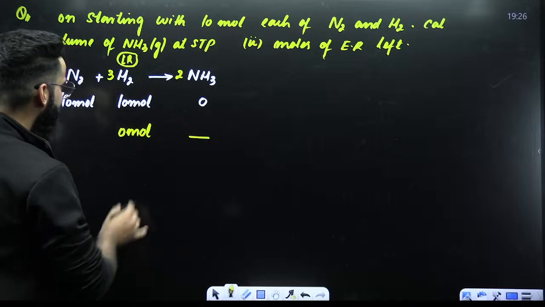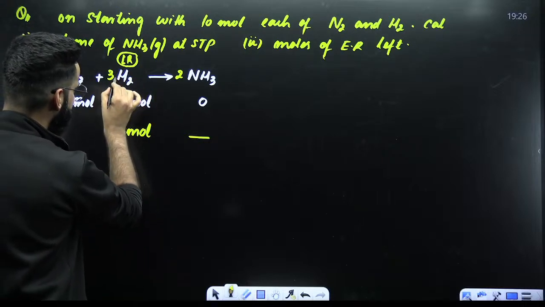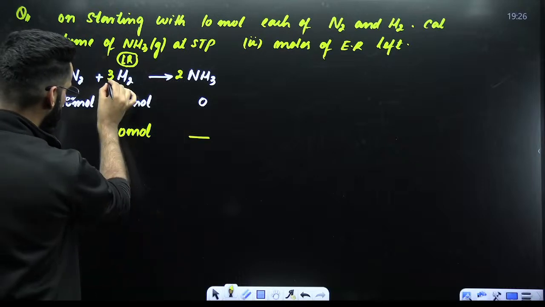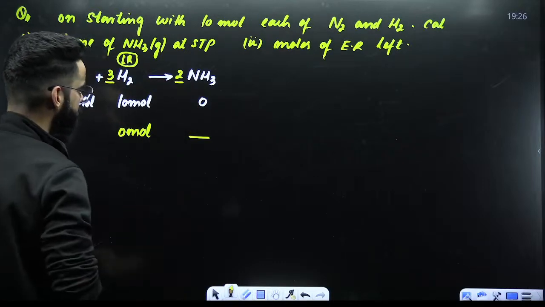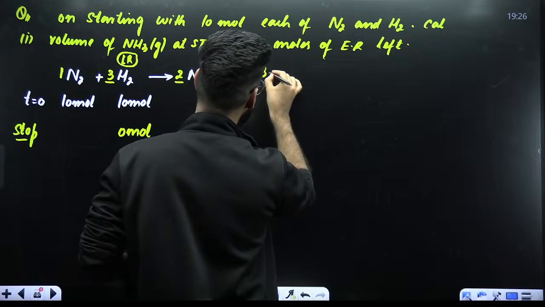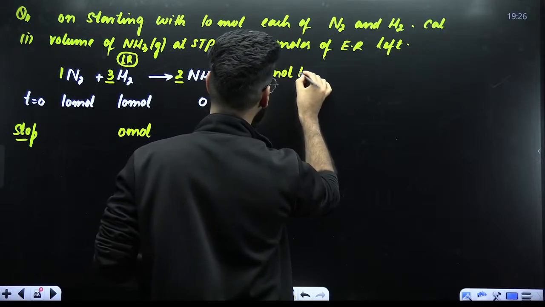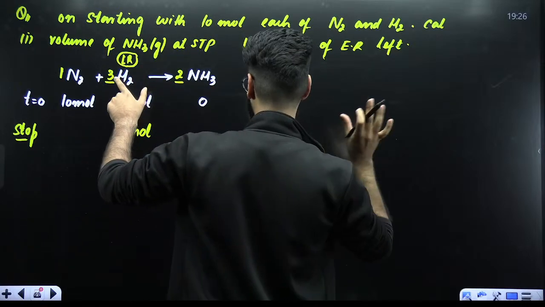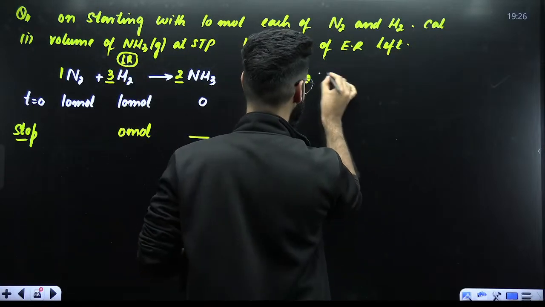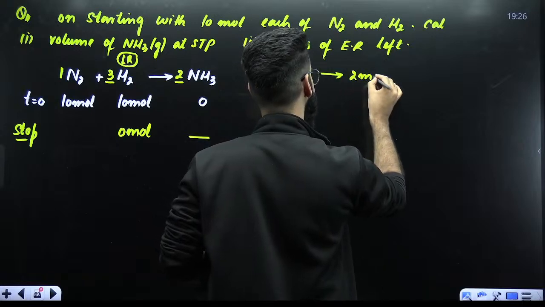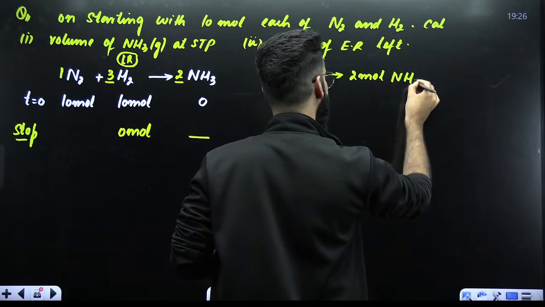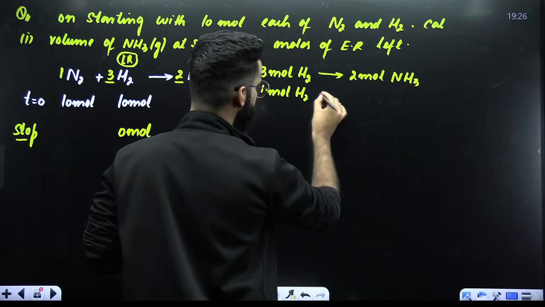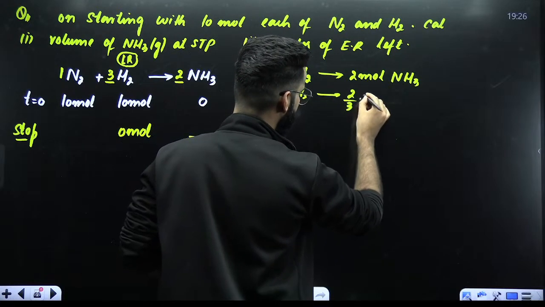What I'll be doing is relating the stoichiometry of the limiting reagent with the stoichiometry of NH3. The coefficient here is 3, the coefficient here is 2. As per stoichiometry, 3 moles of limiting reagent should give me 2 moles of NH3. Therefore, 1 mole of limiting reagent should give me 2 by 3 moles of NH3.